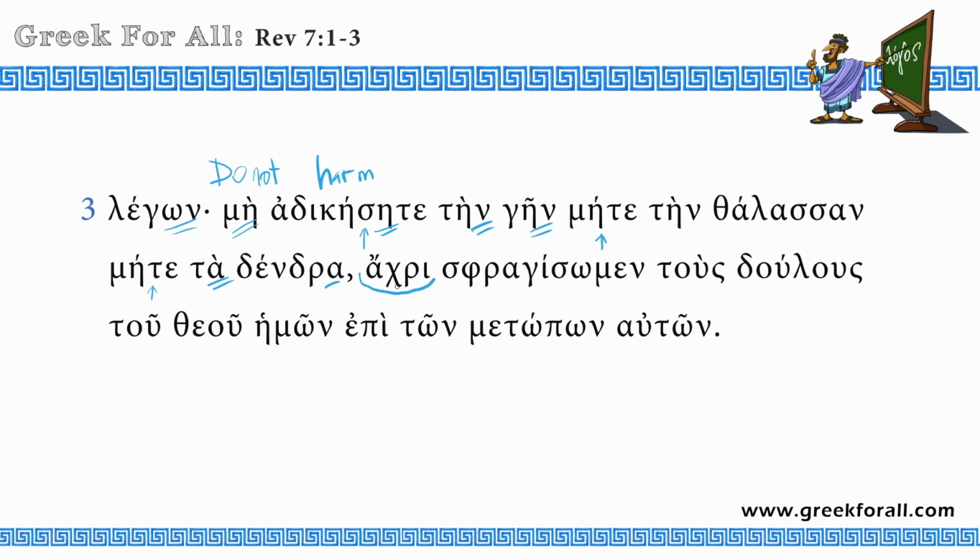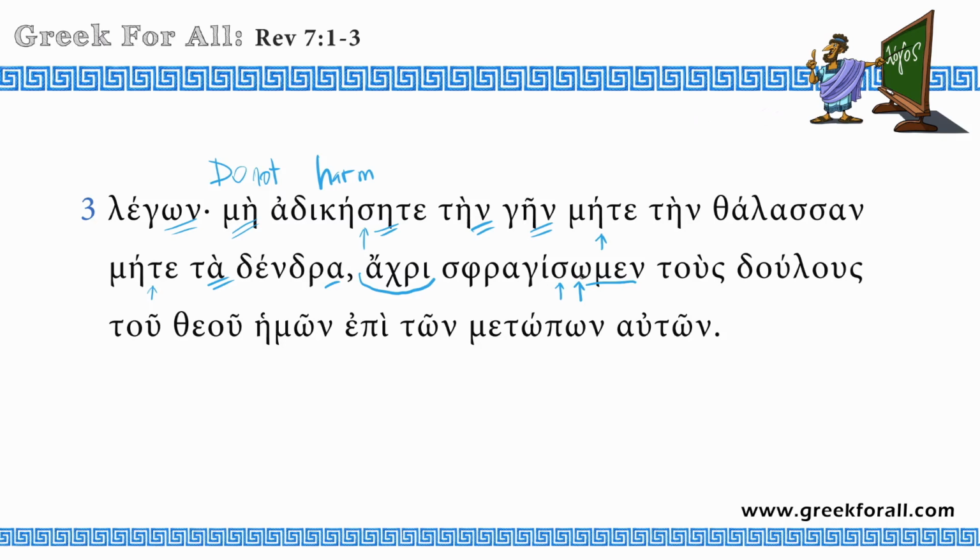Achri, until. This is the conjunction, which means until or as far as. So until, and here we have another subjunctive. How do we know? We have the lengthening of the connecting vowel right here. So sfragidzo, and again, this is aorist. It should be zeta here, but we see sigma, so there's some blending. And we have seen this word before. We saw that the angel had the seal. And here we have a verb, sfragidzo, which means to seal. So until we seal,